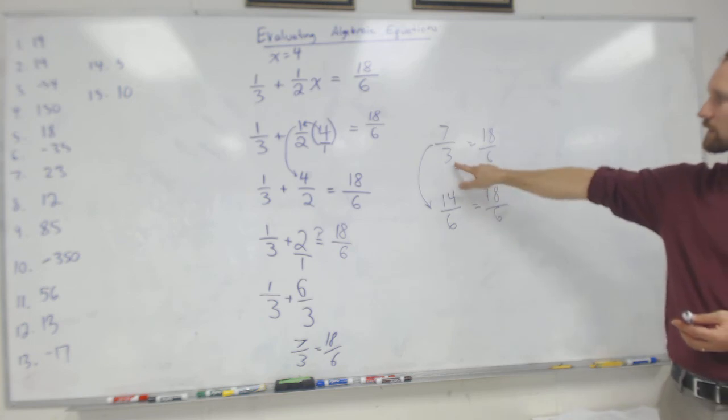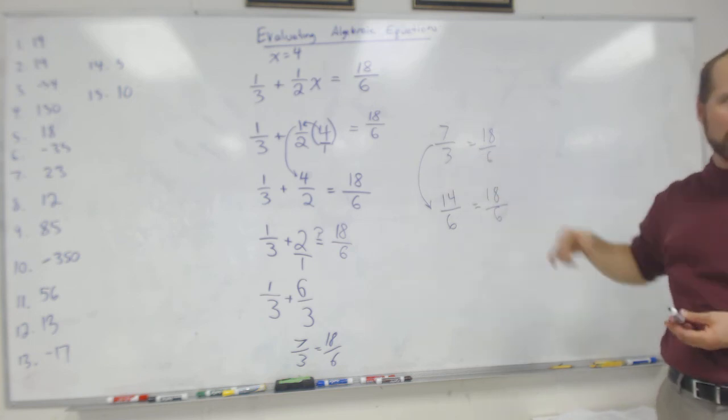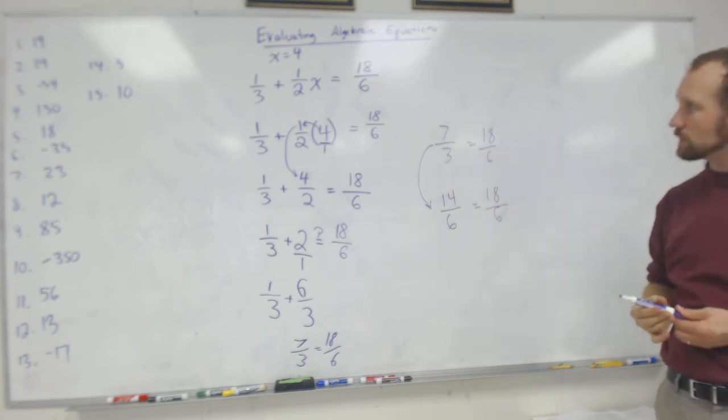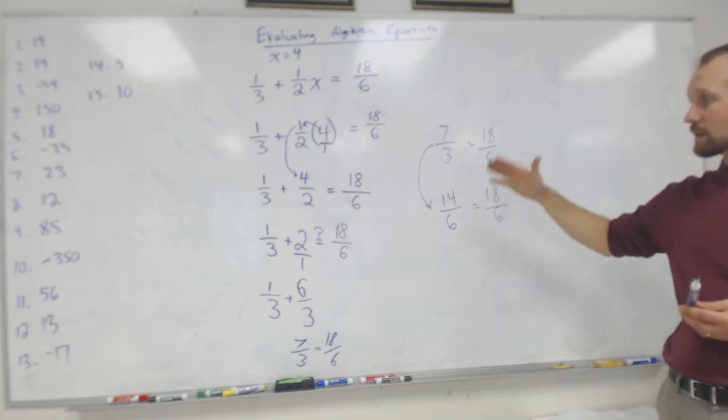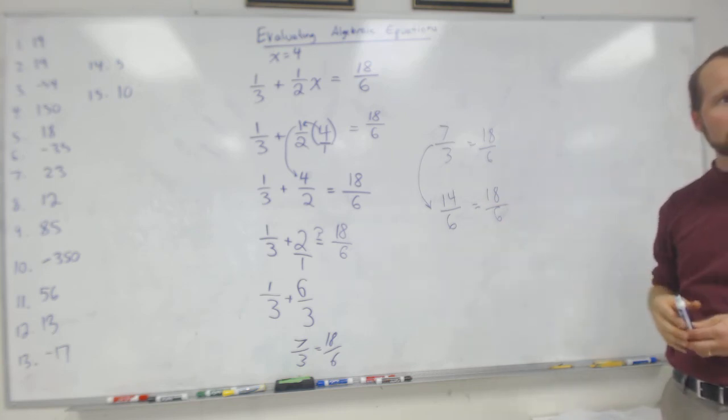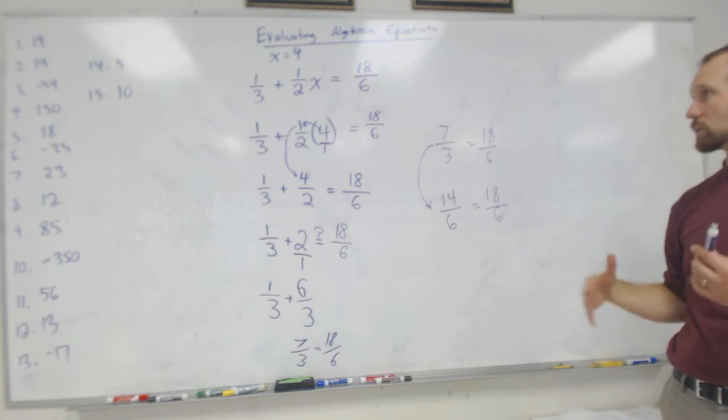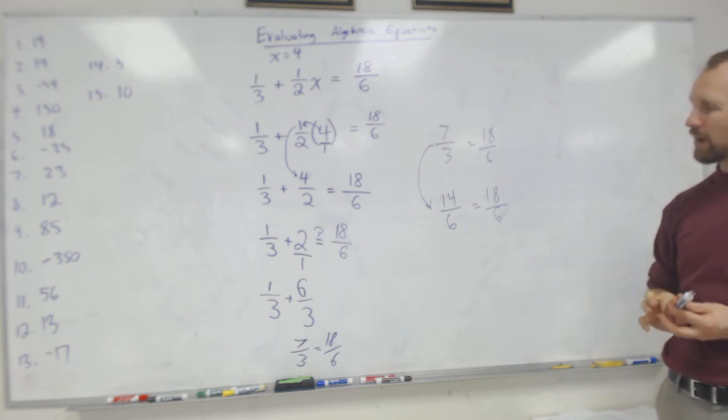So we really need to get the same denominator in order to compare fractions when we're doing this. So that's an example of a really complicated one, right? Where we had a lot of fractions and we're adding and multiplying and comparing.